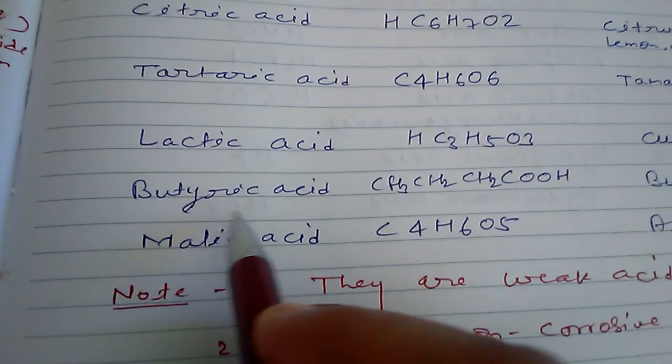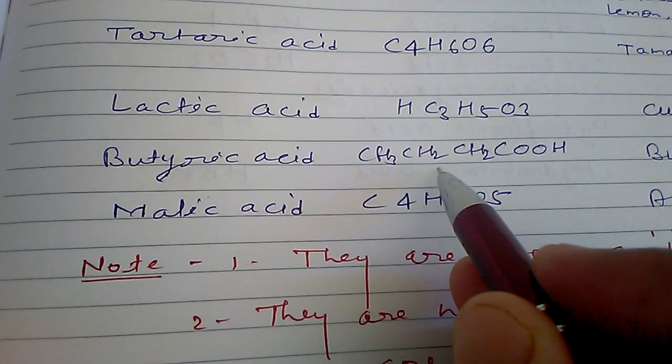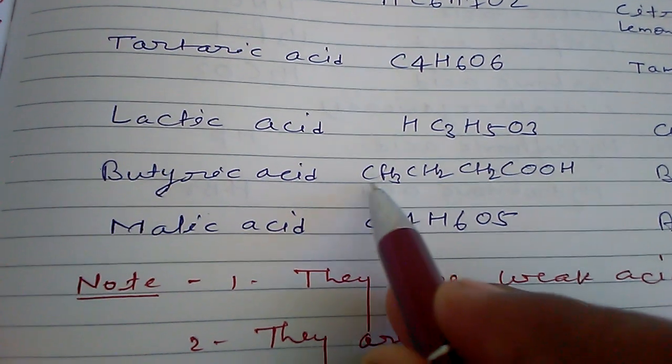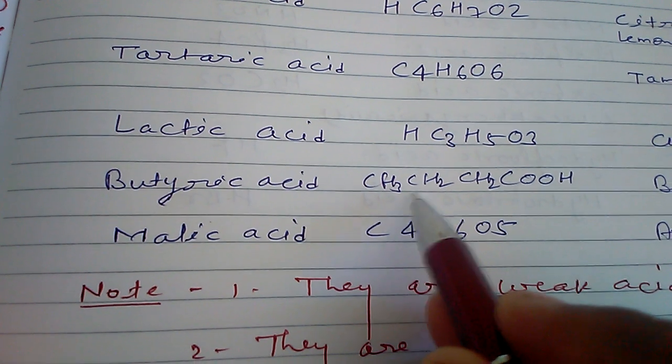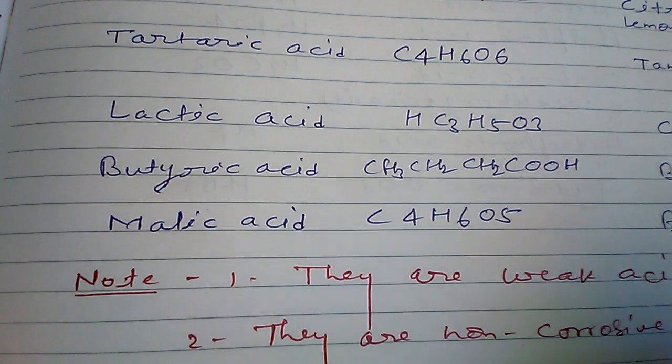Next one is butyric acid. Butyric acid formula is CH3, CH2, CH2, COOH. Its total number of carbon is 4, total number of hydrogen is 8, and total number of oxygen is 2. This butyric acid is found in butter.